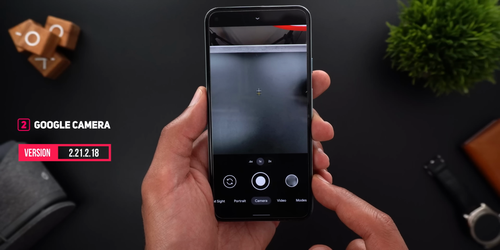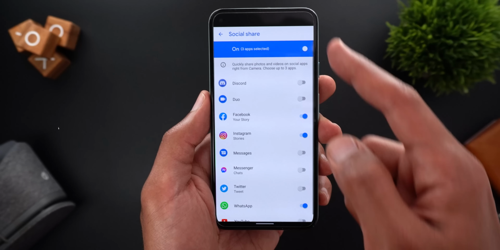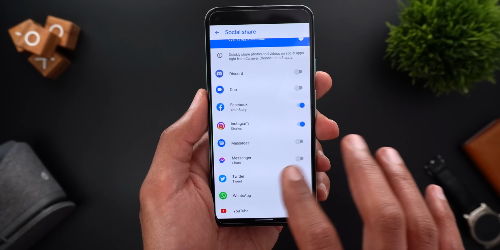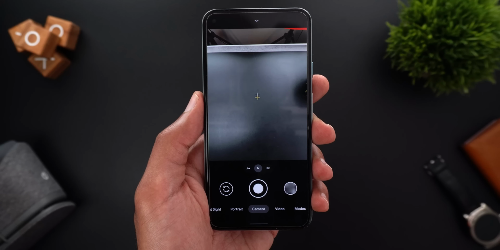As you see here, when I take a photo, I have WhatsApp as one of the choices. And when I go to the social share settings, I have the toggle as well. So if you want to get the feature back, simply update your WhatsApp to the latest version available.